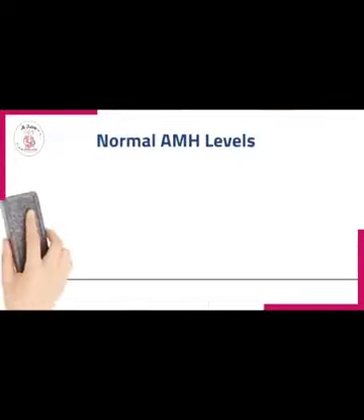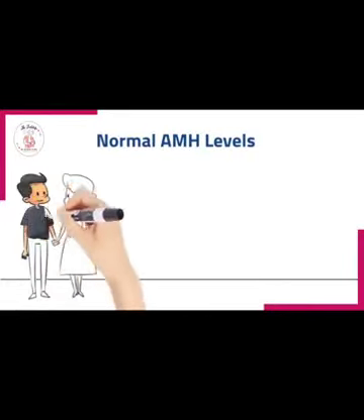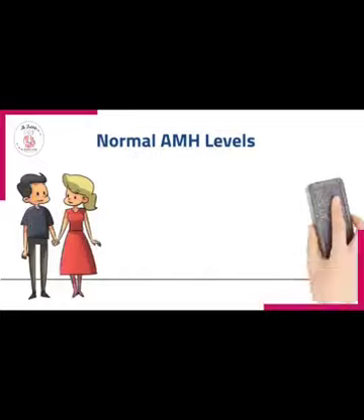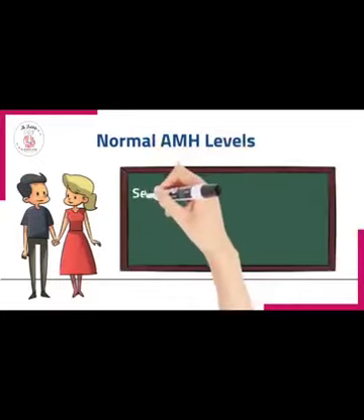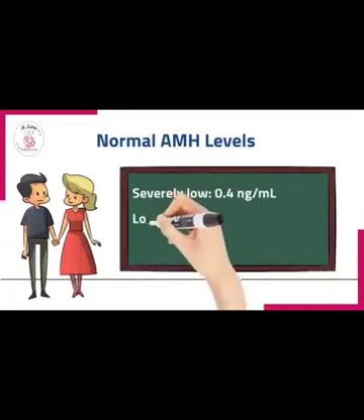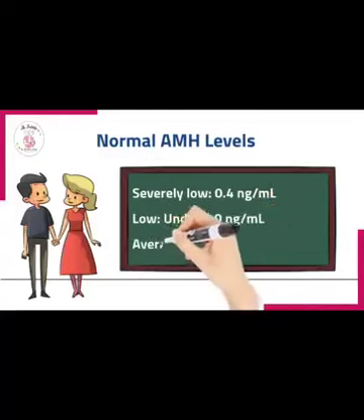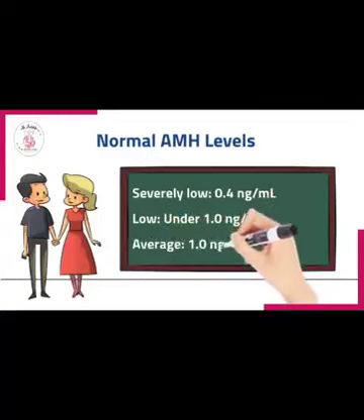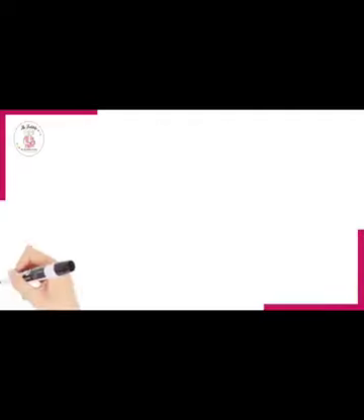So what is a normal AMH level? Understandably, many patients want to know whether their AMH levels are normal. The general ranges of normal are as follows. The severely low range is approximately 0.4 nanograms per milliliter. The low range is under 1 nanogram per milliliter. And the average range is between 1 and 3 nanograms per milliliter.